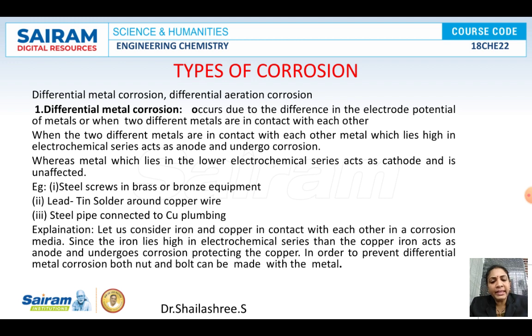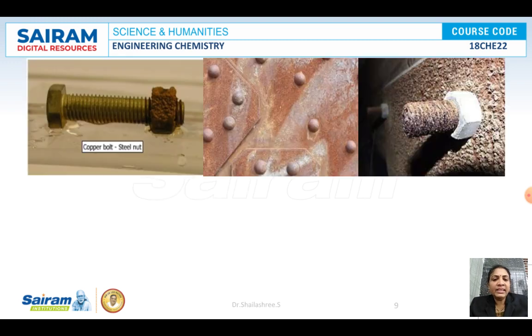The one connected to it, if present below, will act as cathode and get protected. These are the examples, like copper in connection with iron or bronze, where corroded specimens occur.